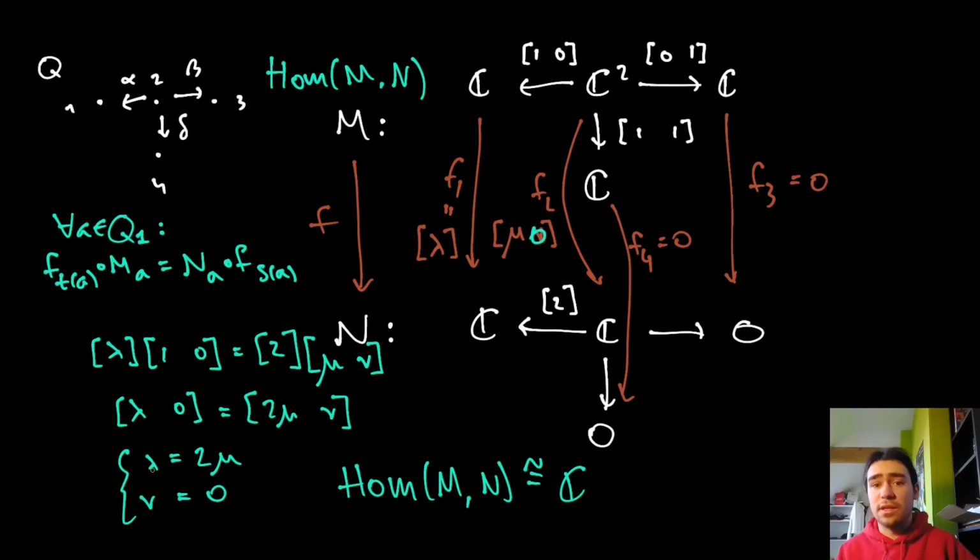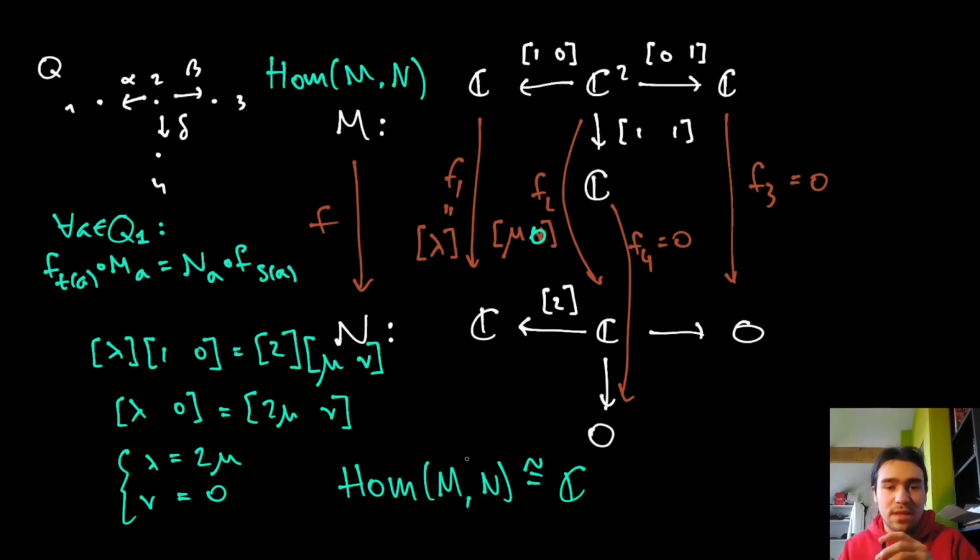It is very often the case that hom of m and n is not the same as hom of n and m, right? So this is not symmetric in that sense, and we shouldn't really expect it to. There's no reason to assume that if I have two groups, then I can possibly map in more ways from one to the other and from the other to the one. So that's something to keep in mind here.